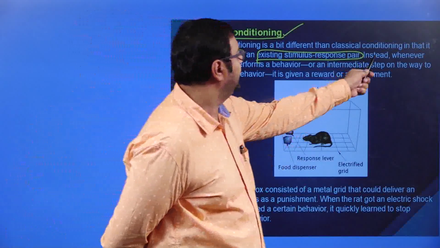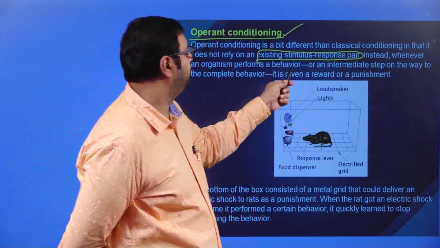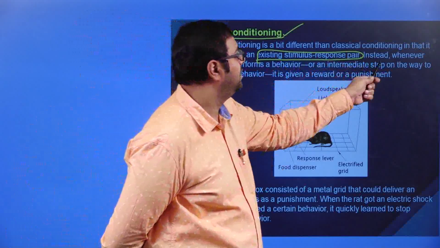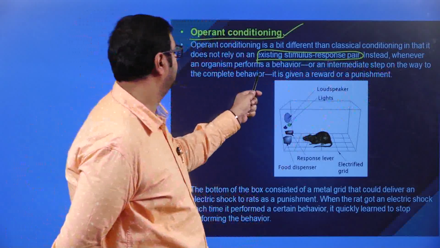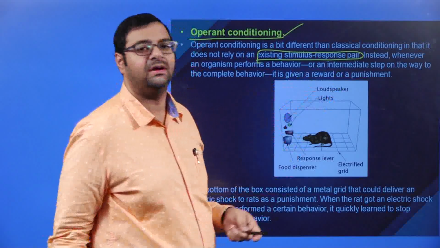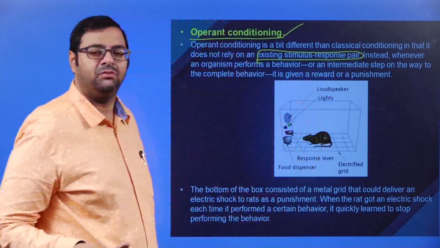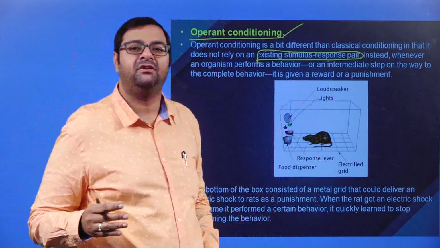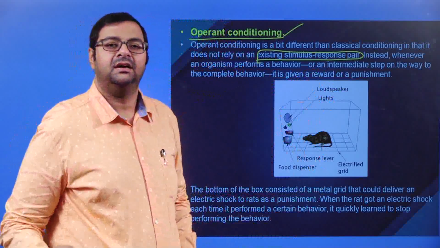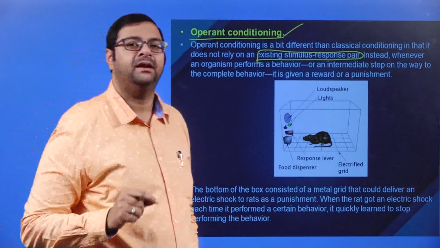Instead, whenever an organism performs a behavior or an intermediate step on the way to completing the behavior, it is given a reward or a punishment. This you might have seen in various channels. When a dog performs a particular activity, it is given a reward.